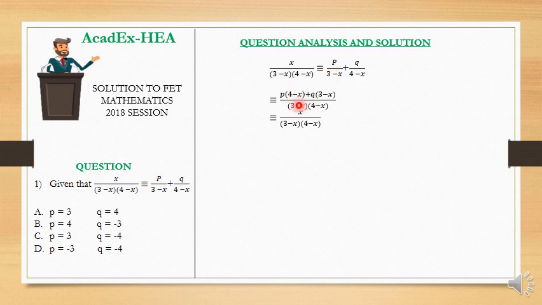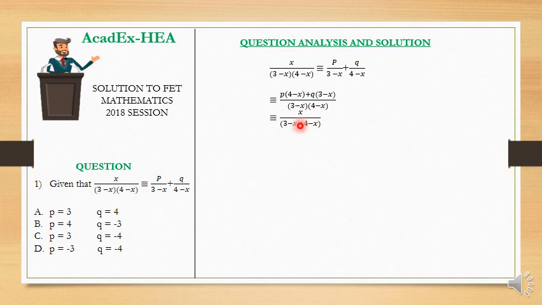When we take the LCM divided by 4 minus x, we have 3 minus x. Then we multiply with q, we have q into 3 minus x. Now this is still equivalent to what?